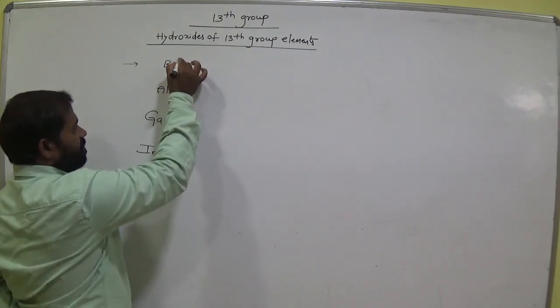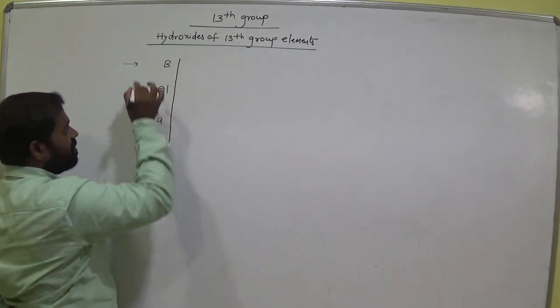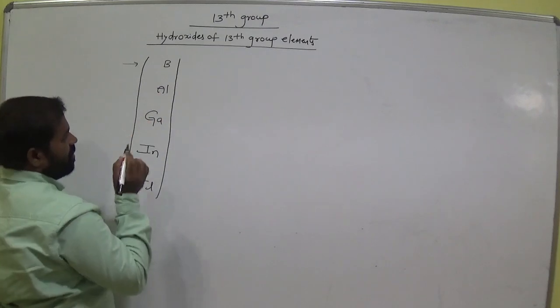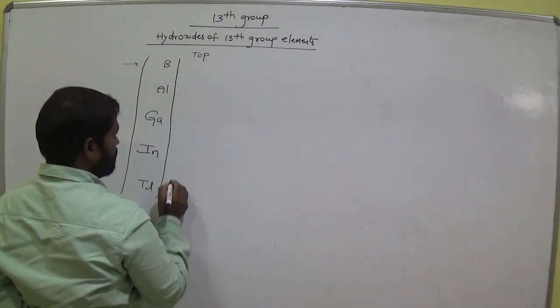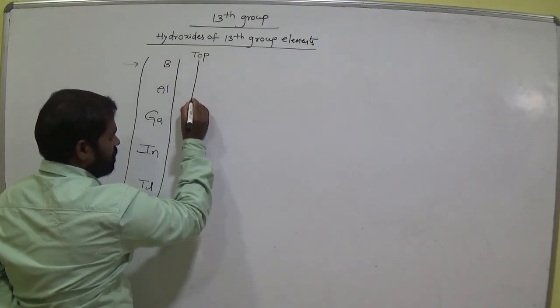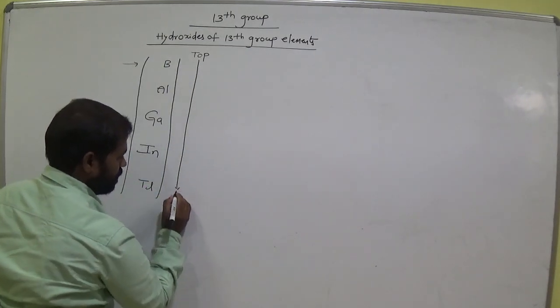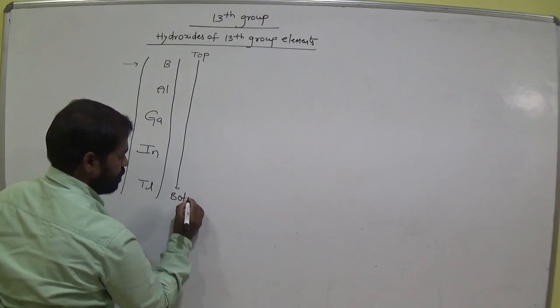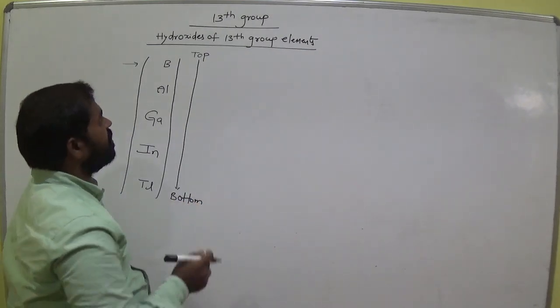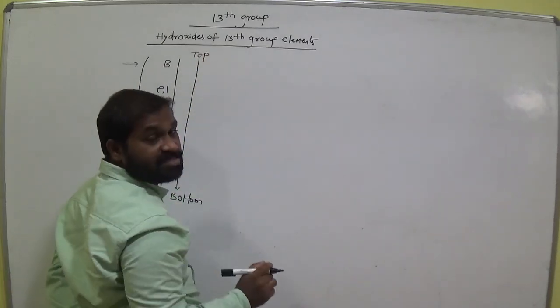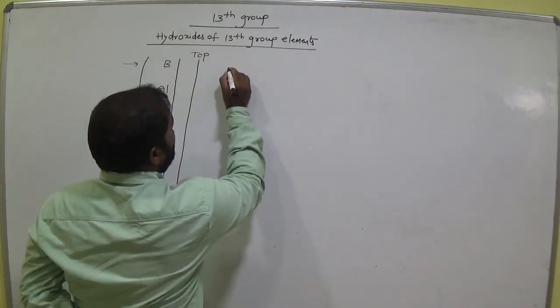Now it is a group, top to bottom. Okay, is it clear?